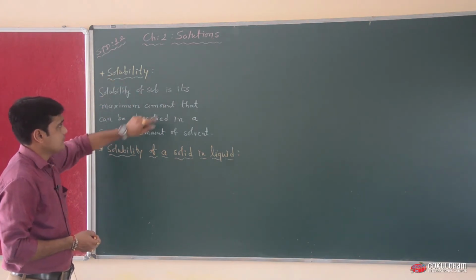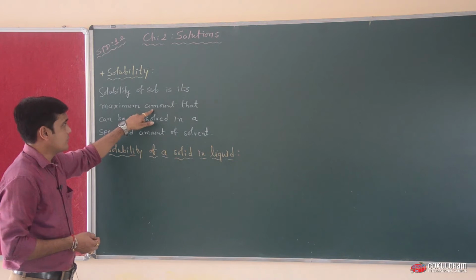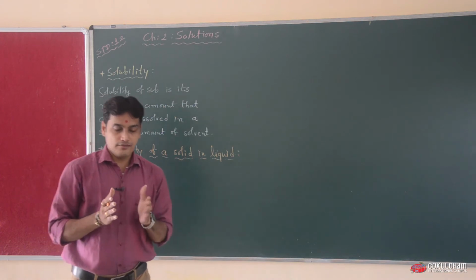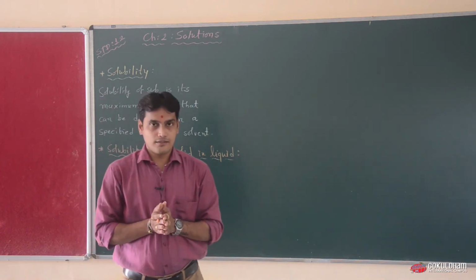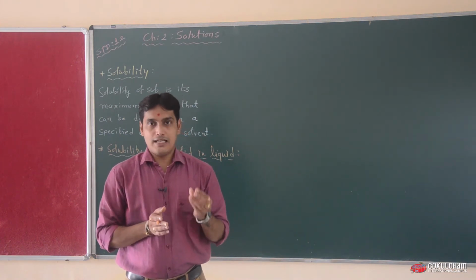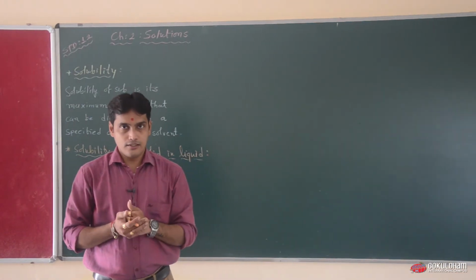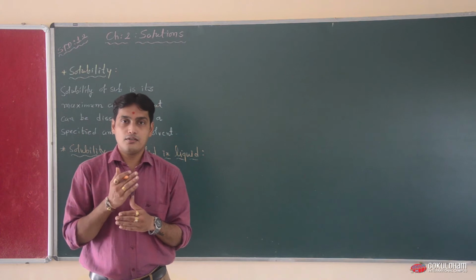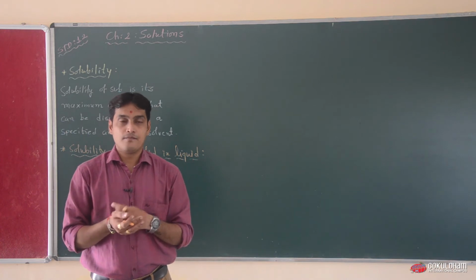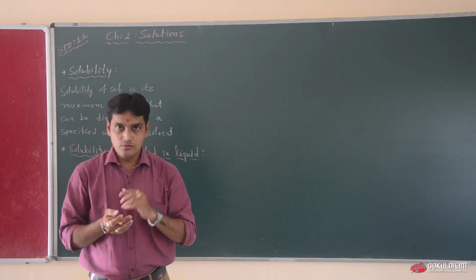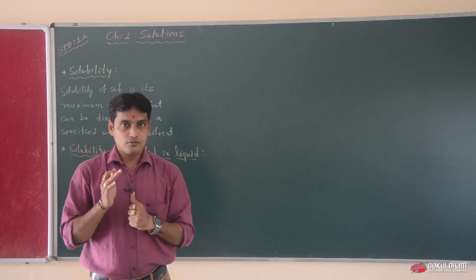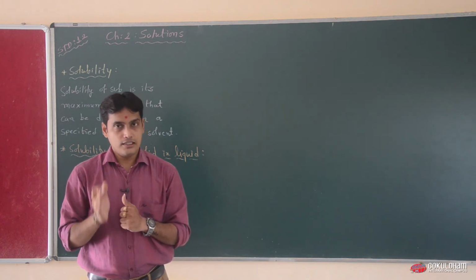Solubility of a substance is its maximum amount that can be dissolved in a specific amount of a solvent. Suppose we are taking water as our solvent. After that we have to decide our solute. When we add a small amount of NaCl to the water solvent, all the NaCl is dissolved. Again we add a pinch of NaCl. This process continues till the maximum amount of solute is dissolved in the solvent. So that is known as solubility.